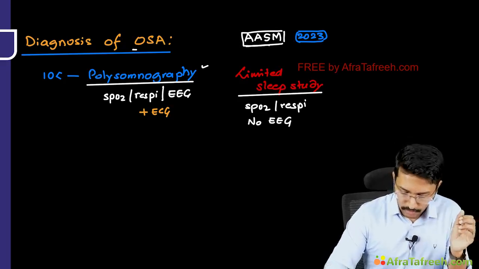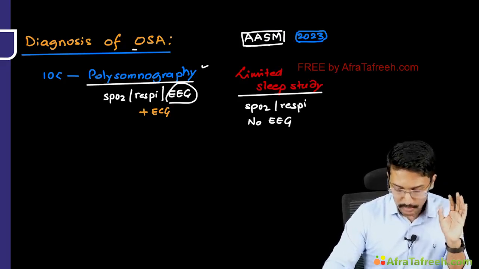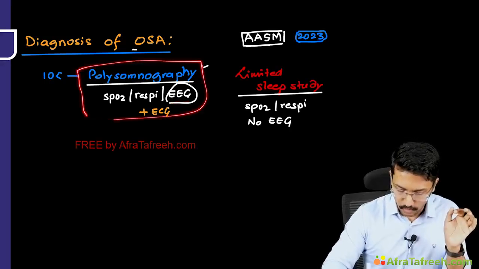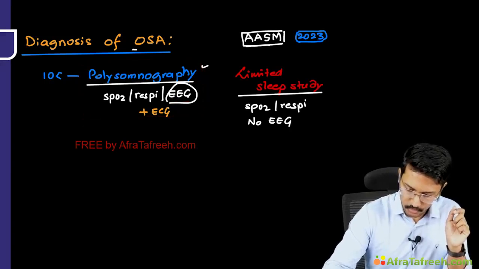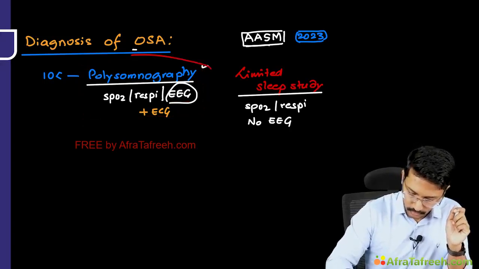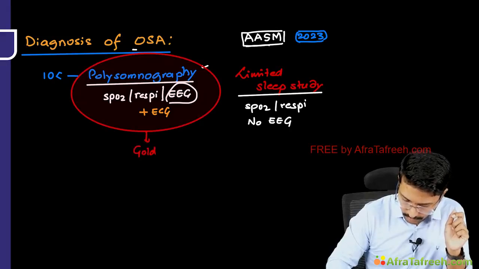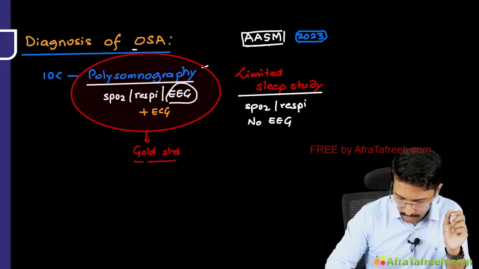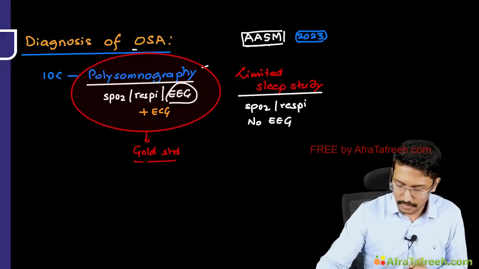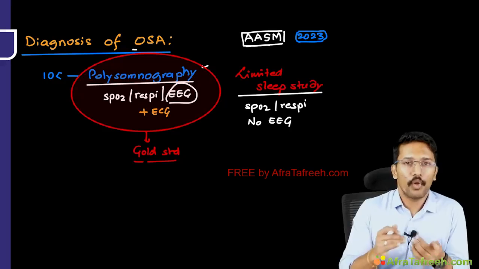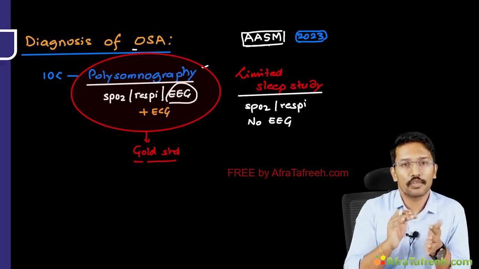The pro of polysomnography is that the arousals can be documented using the EEG, and that is why this is the gold standard, right? If there is a question asking you what is the gold standard for the diagnosis of obstructive sleep apnea, the answer has to be polysomnography, or the investigation of choice is polysomnography. Limited sleep study, its advantage is that because there is no EEG involved, we can employ this test in the patient's home.